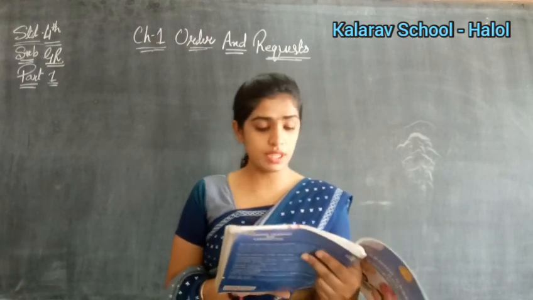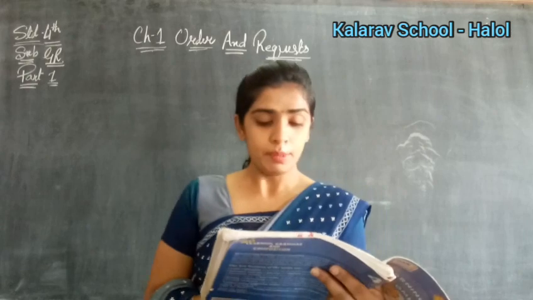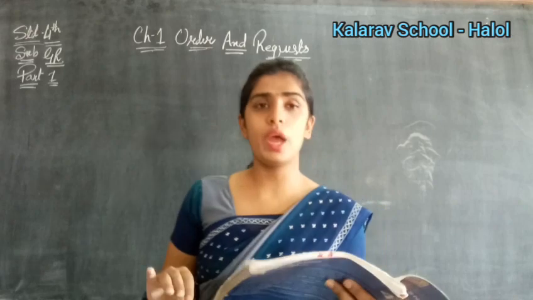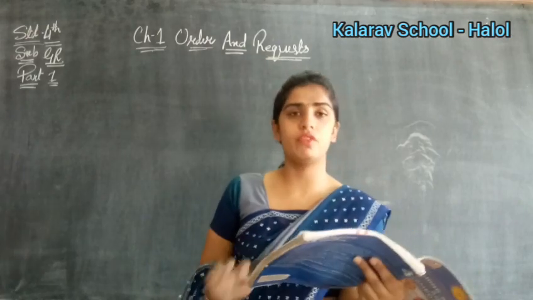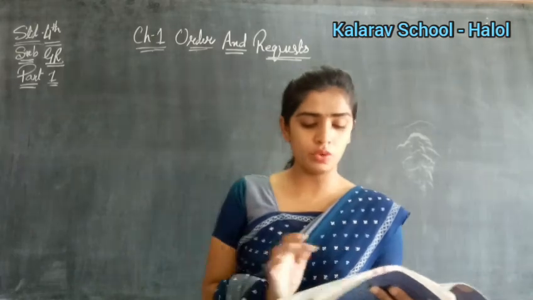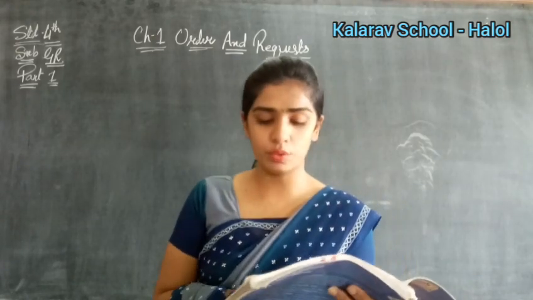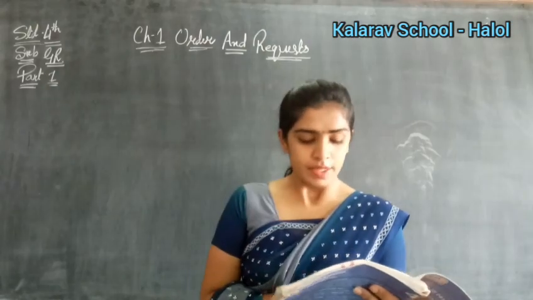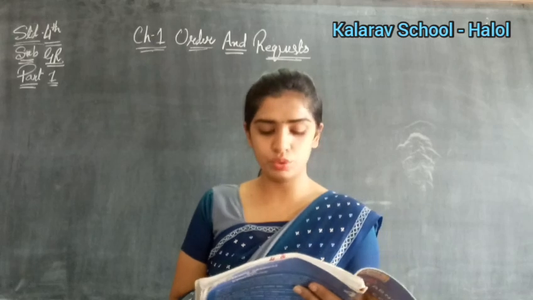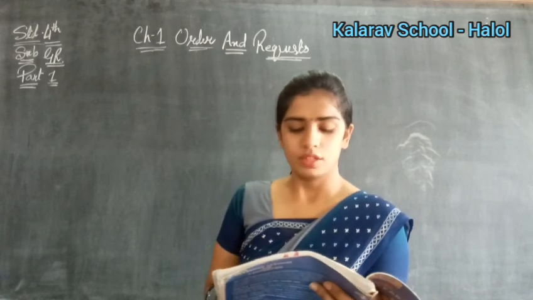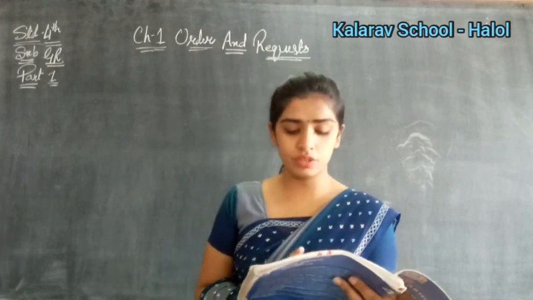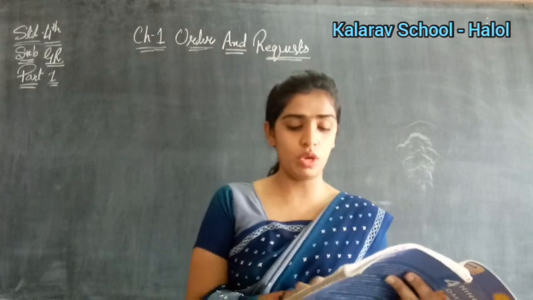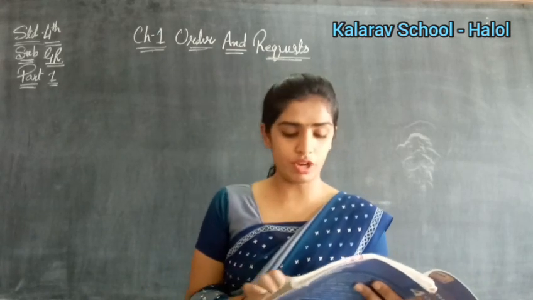Now see what is Exercise A. Fill in the blanks with the correct verbs from the box. Okay, so you have been given verbs here. Different words are given in the brackets. So you have to read the sentences and you have to write the correct verb which matches with the sentences. Clear up till this? See what is the first sentence given to you. Blank the woman to board first. So you have to choose from the blue brackets, the blue line which is given. That all are the brackets for your fill in the blanks.